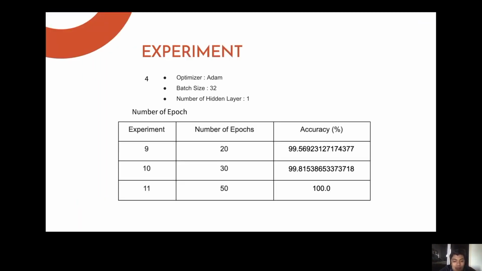And the last experiment is on number of epochs. So number of epochs is a hyperparameter that represents the number of times we want the algorithm to train on the whole data set. So based on the experiment above, increasing the number of epochs to 50 produces maximum accuracy for this sampling, which is 100%. So this experiment shows that when the number of epochs increases, the accuracy of the sampling will also increase.